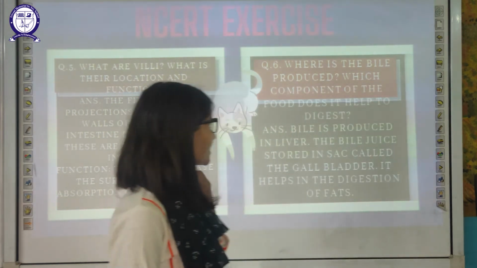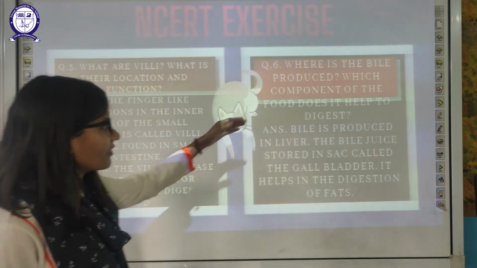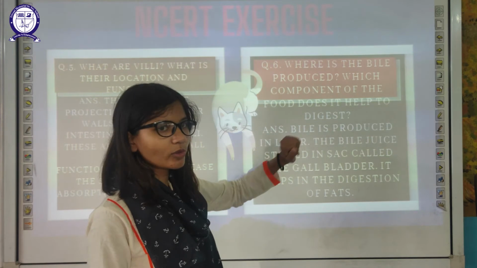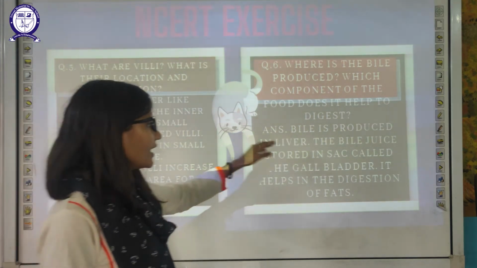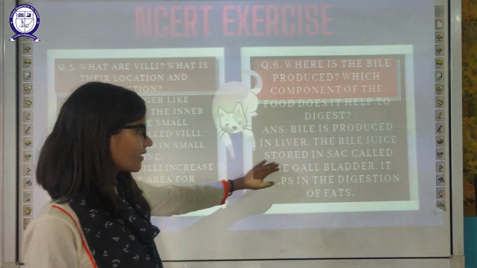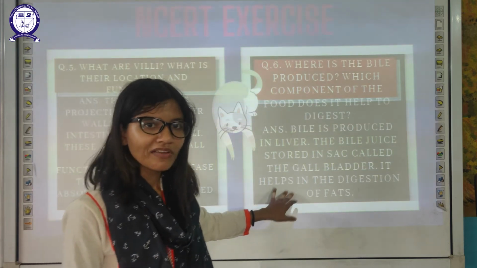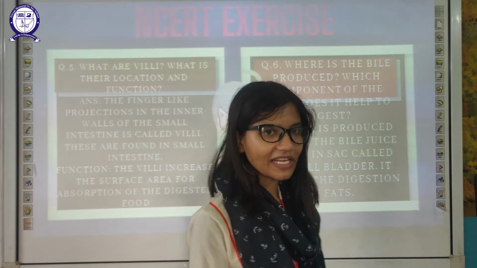Next one is what is bile? Where is the bile produced? Which component of the food does it help to digest? Bile is produced in the liver. It is stored in the gallbladder, a sac-like structure. It helps in digestion of fat. Fat gets digested by the bile juices.